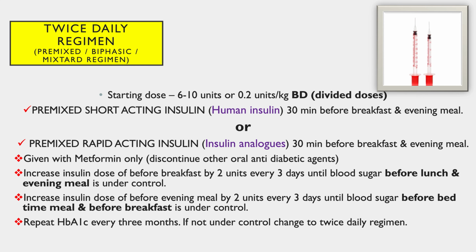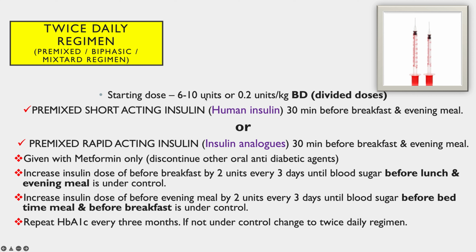So let us talk about the twice daily regimen. In twice daily regimens, two injections are given to the patient, one before breakfast and one before the evening meal. Two types of insulins can be used: pre-mixed short-acting insulins and pre-mixed rapid-acting insulins. Once again, the sulfonylureas are discontinued, only metformin is given, and the insulin doses are increased by 2 units. The starting dose is 6 to 10 units or 0.2 units per kg, which is calculated and divided into two equal doses.